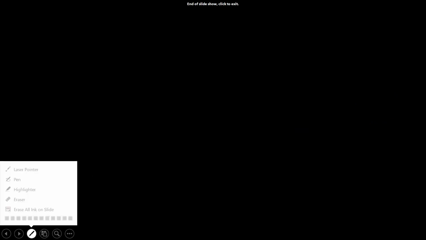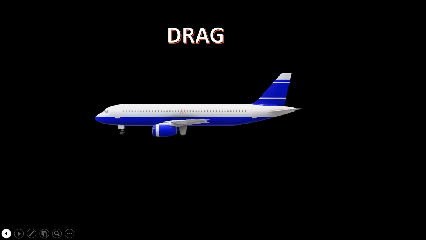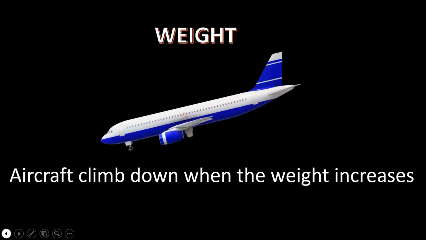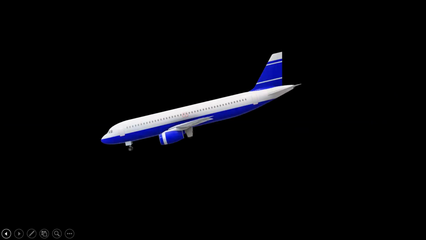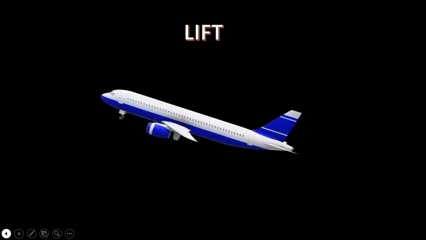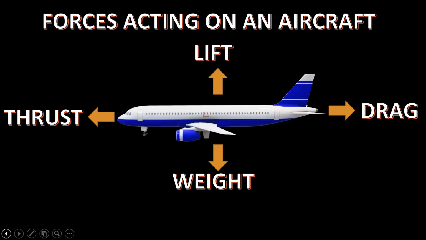So that was all about today's video. We have covered what we have seen. So these are the basic forces acting on an aircraft. And we can conclude this video here.